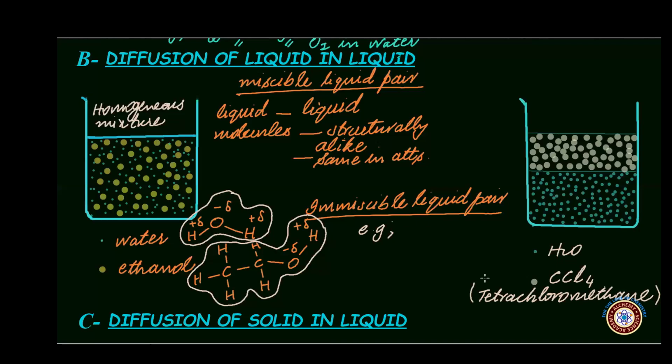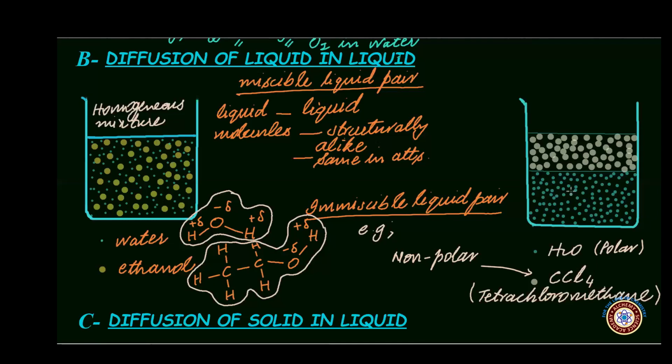It's a colorless liquid like water, but it is not miscible with water. Water is a polar molecule, whereas tetrachloromethane is a non-polar molecule. As is obvious from their polarity, molecules of both these liquids do not resemble structurally and also are unlike regarding their intermolecular attractions.